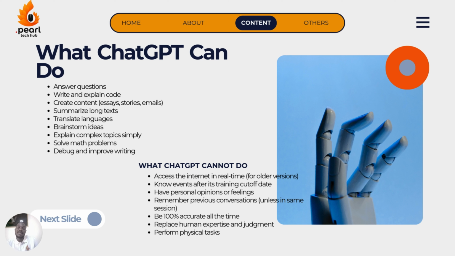And then where that information ends, no one knows. So that means even the model is going to end there. That's where its knowledge is going to end. So that's a limitation. It also cannot have personal opinions or feelings. It's just a tool. Okay.